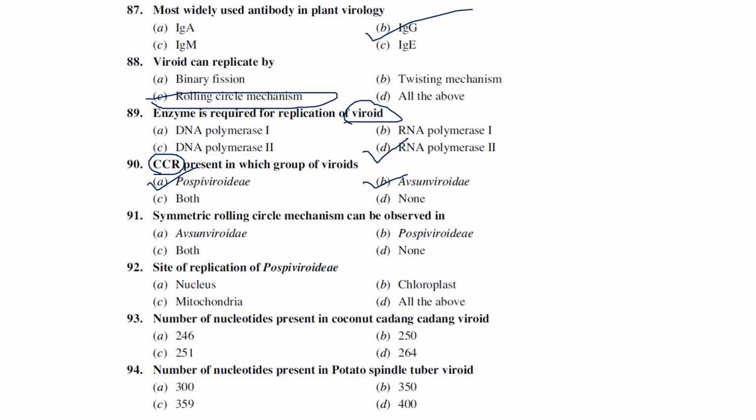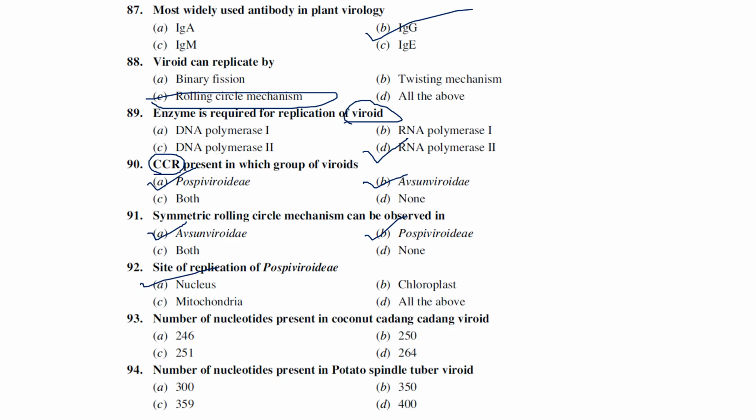The next one is symmetrical rolling circle mechanism can be observed in. So symmetrical rolling circle mechanism can be observed in Avsunviroidae, whereas in Pospiviroidae the mechanism is absent. In the next slide, I have placed what is the difference between Avsunviroidae and Pospiviroidae, so that we'll have a better idea about this, right? So site of replication of Pospiviroidae. So Pospiviroidae generally replicate in a nucleus.